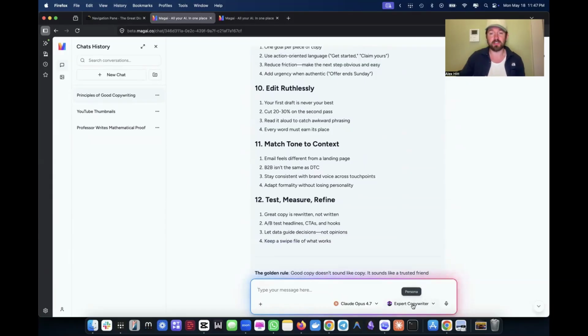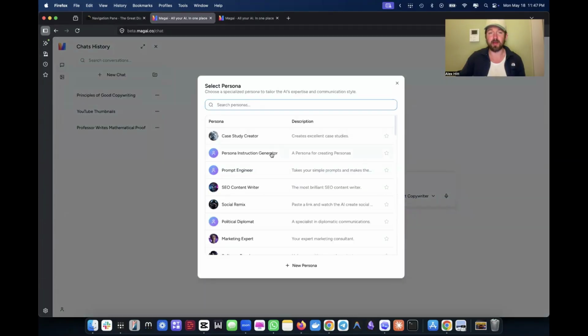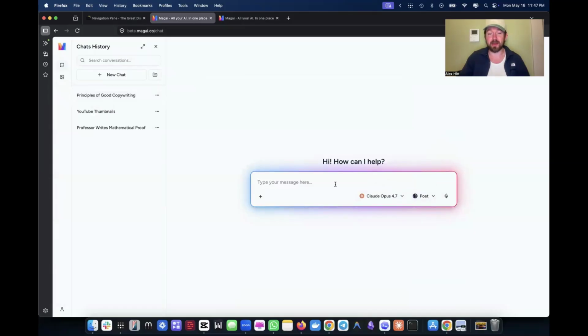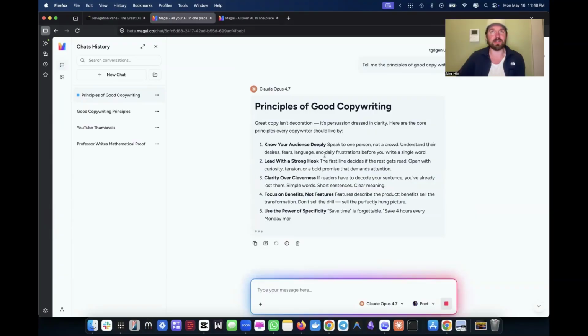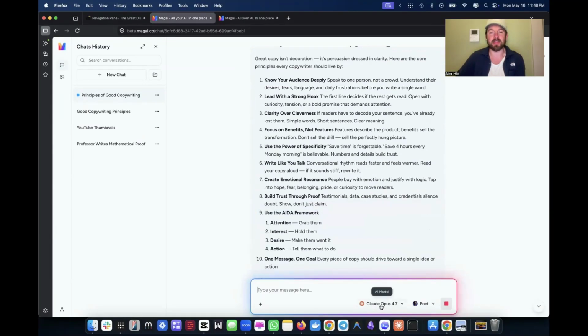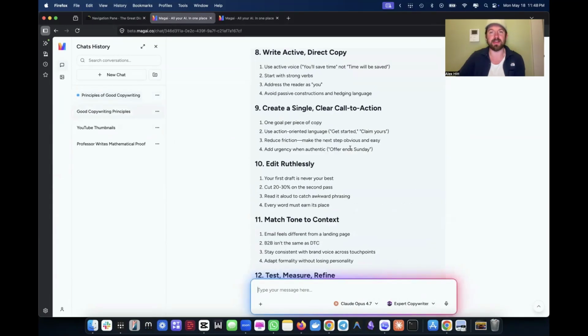data, versus if we were to go into a new chat and turn off the expert copywriter and let's just put maybe like a poet. So we're going from expert copywriter, but we ask it kind of the same question. Tell me the principles of good copywriting, right? It's going to give me a different answer influenced by this particular persona. Now you will see it will give me similar information because it is still using the base model, but you'll see that this output is going to be slightly different from maybe this output here.